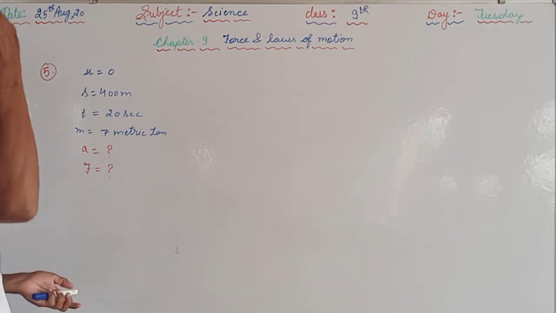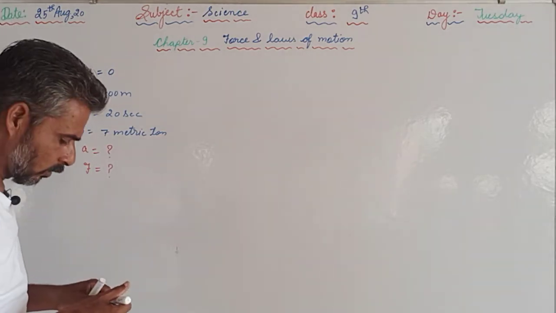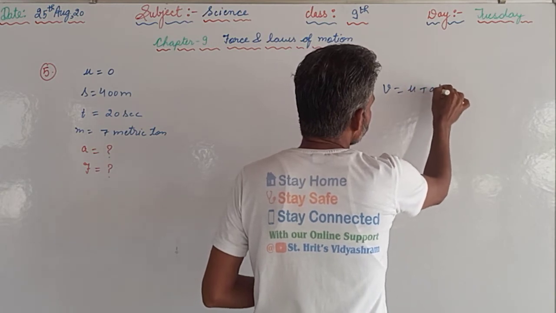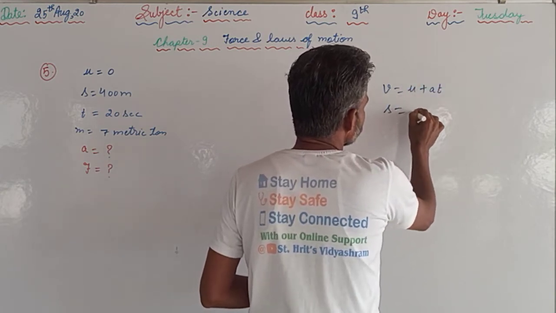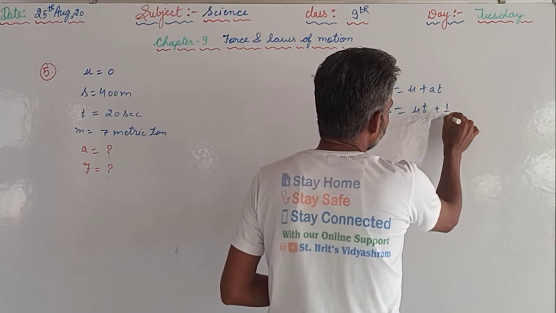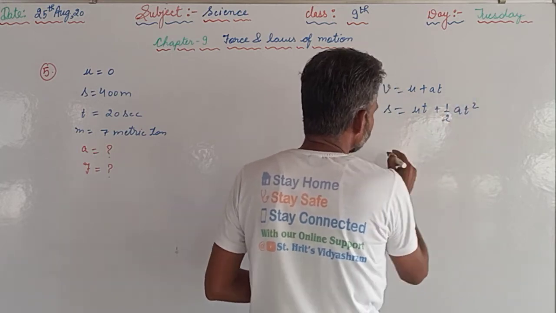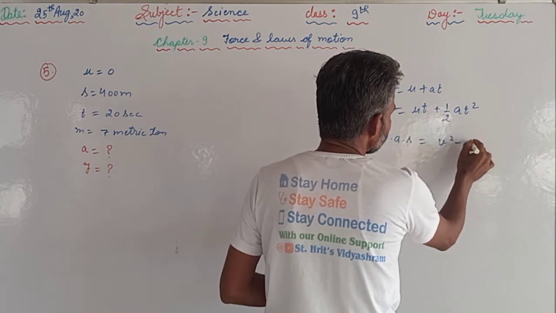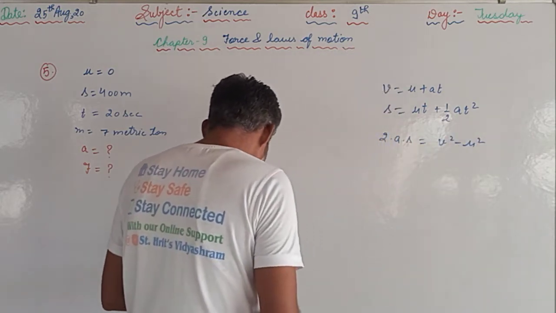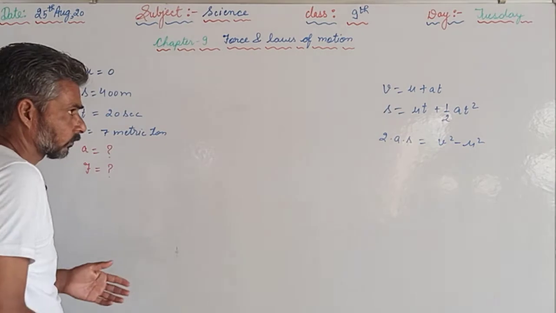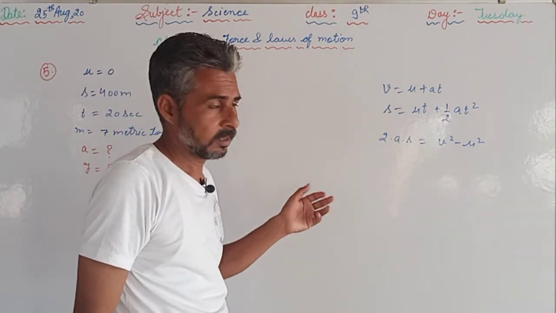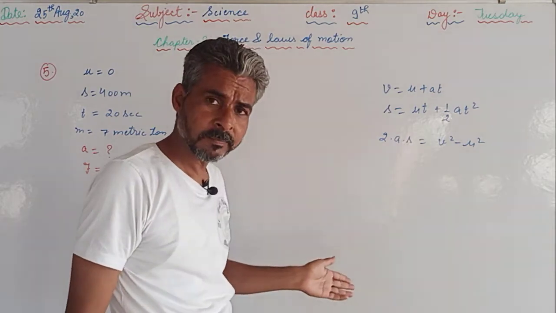So we should recall the equations of motion: v is equal to u plus at, the first one. Second one is s is equal to ut plus half at square. Third one is 2as is equal to v square minus u square. We are supposed to select the equation in which a is included. a is included in all the equations.